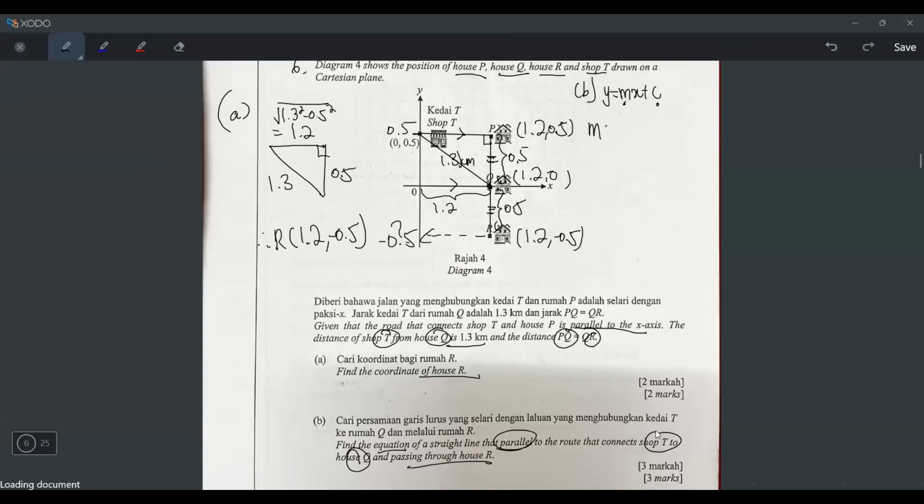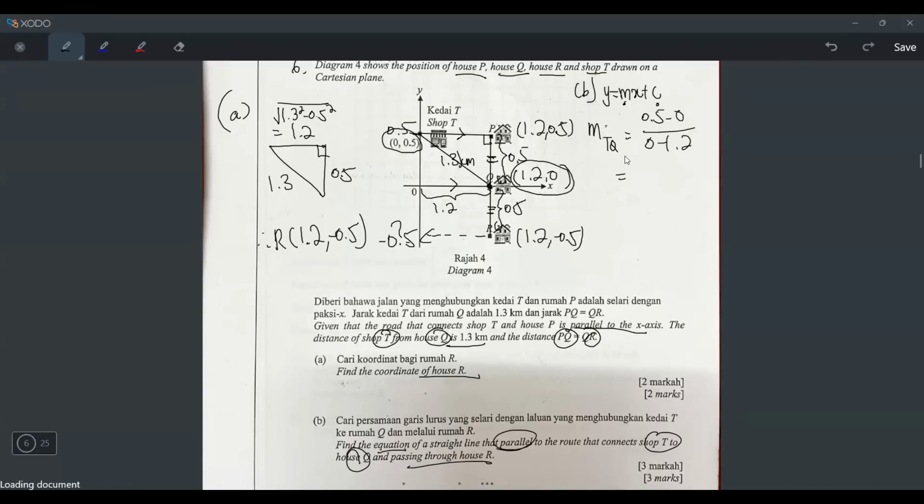Well, they already say parallel to TQ, right? So what I can do is find the gradient of TQ. Because if my line is parallel to the TQ line, it means my gradient and its gradient are the same. So what is the gradient of TQ? I will use the gradient formula, change in y over change in x. So T coordinate is 0, 0.5. Q coordinate is 1.2, 0. So change in y, 0.5 minus 0, divided by change in x, 0 minus 1.2.